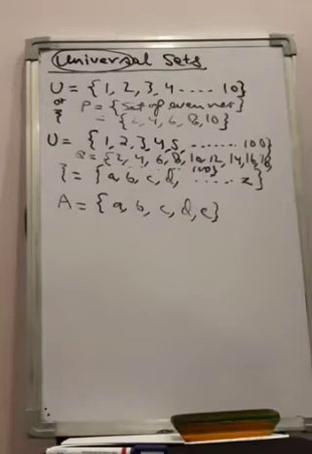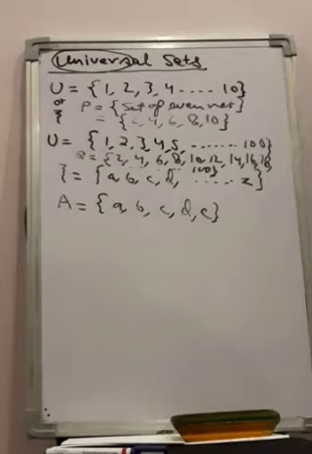So the universal set is the set that contains all the elements under consideration in a given problem, right? And from that we can make smaller sets as per our need. So I hope it is clear what a universal set is.